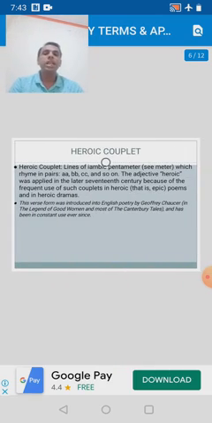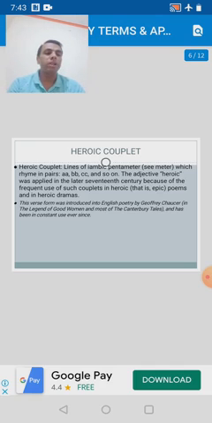The next one is heroic couplet. First of all, we must know what is couplet. Pairs of two lines that rhyme are called couplets. When there are two verse lines and these lines are rhyming with each other, then it is called a couplet.